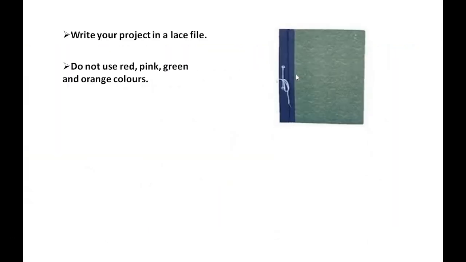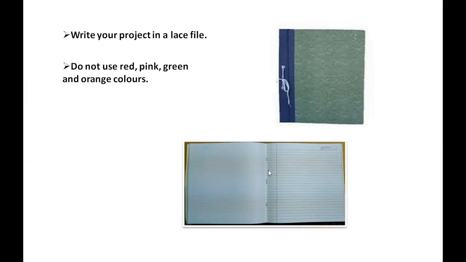You have to make your project in a file like this, and the inside of the file will look like this. On the right side there will be ruled pages and on the left side there will be white pages. You have to write on the ruled pages, and you have to draw or paste any pictures or related graphs or diagrams on the white pages. Do not use red, pink, green and orange colors. And remember, when you paste any pictures or draw any graphs or diagrams, you will have to label them. And you have to write with clear handwriting.